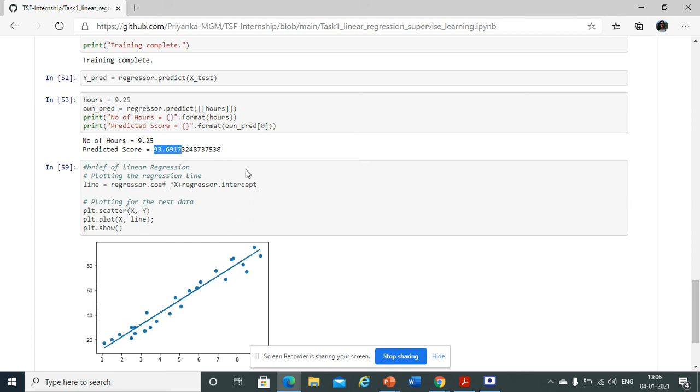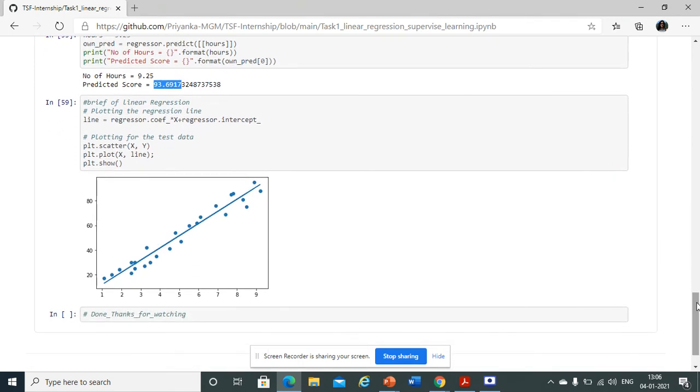Further, I would also like to explain what linear regression is. Basically, linear regression is a part of regression analysis. In regression analysis, we find the relation between input and output variables. If the term linear is used here, it means that the output you are predicting will exhibit linear behavior, meaning the input-output relationship between the variables is linear in nature.